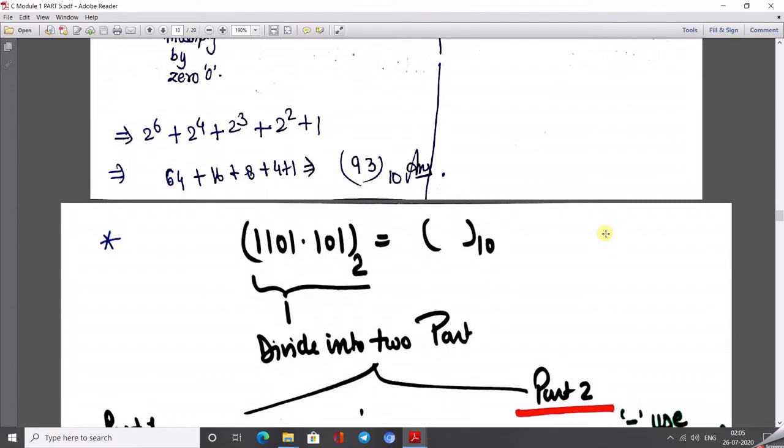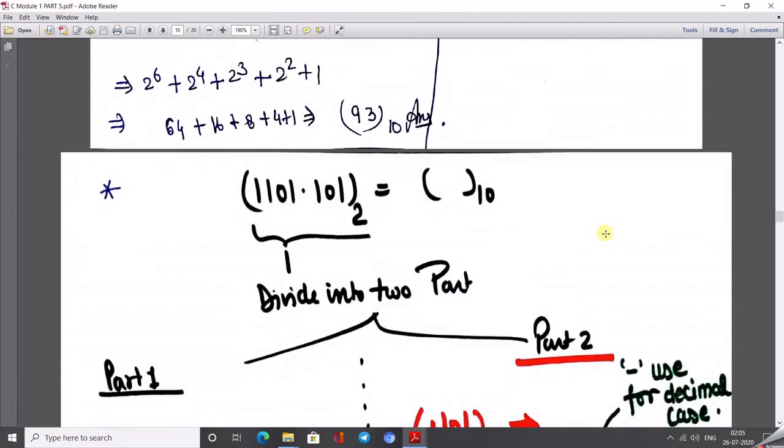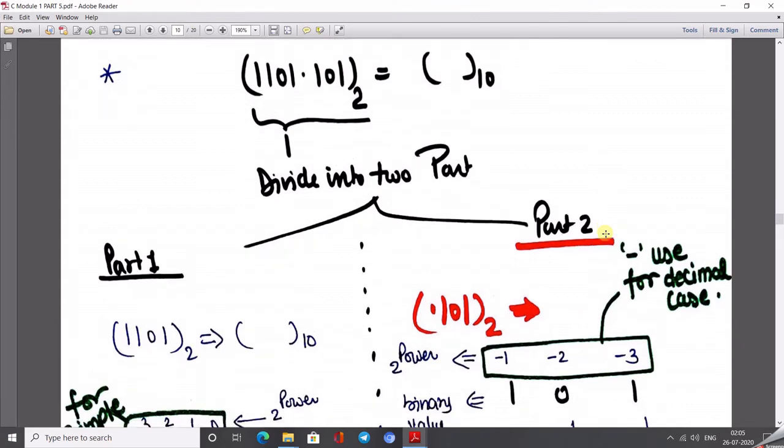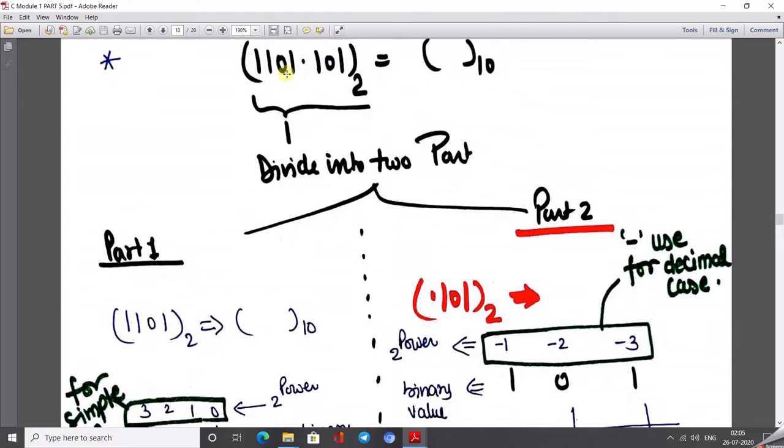Now, if the binary number also has a fractional part, how do we convert it into decimal? First of all, we divide it into two parts, the integer part and then the fractional part. For the integer part, just follow the above method: write the powers, multiply each with the corresponding digit, and perform the addition over these values.